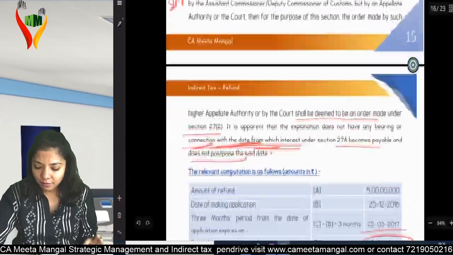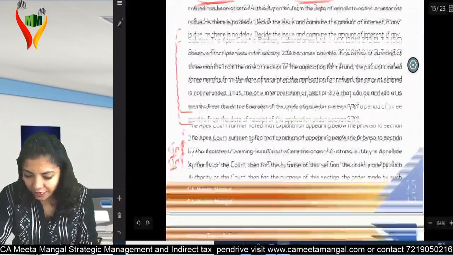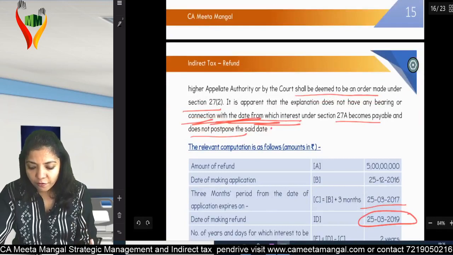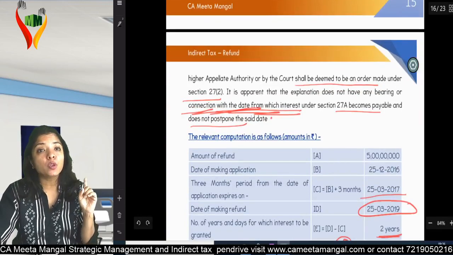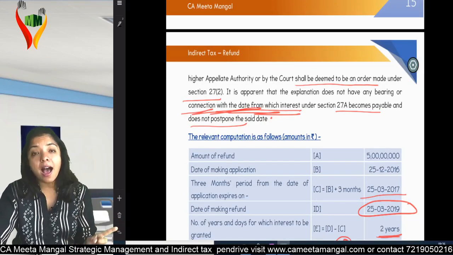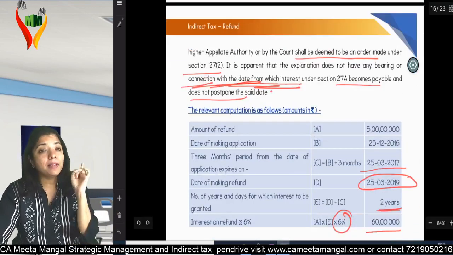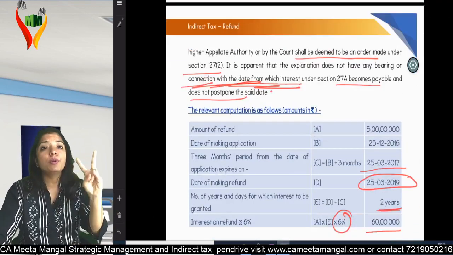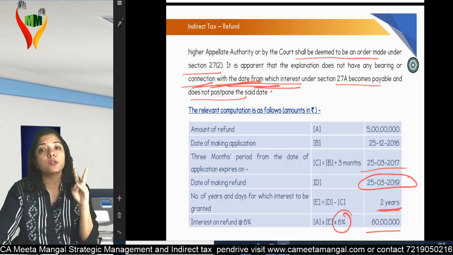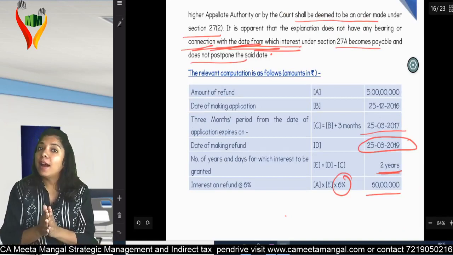Am I very clear? I hope you're with me. The refund amount was how much? 5 CR. The amount refunded was 5 CR. The application was on 25th December 2016. 3 months expire on 25th March 2017. I got the money on 25th March 2019. That means I am eligible for 2 years of interest at the rate of 6% per annum. Am I very clear?